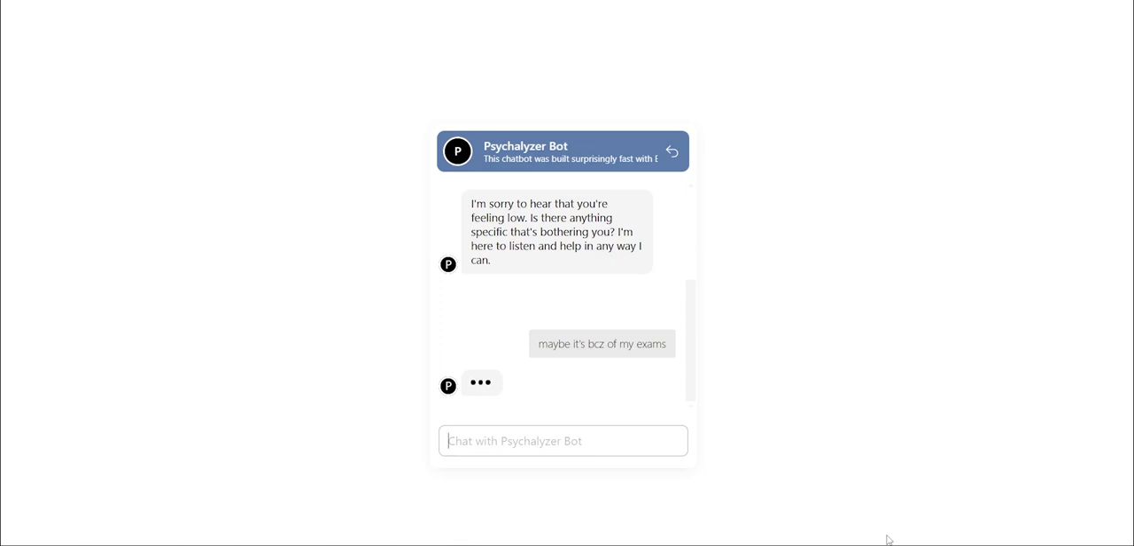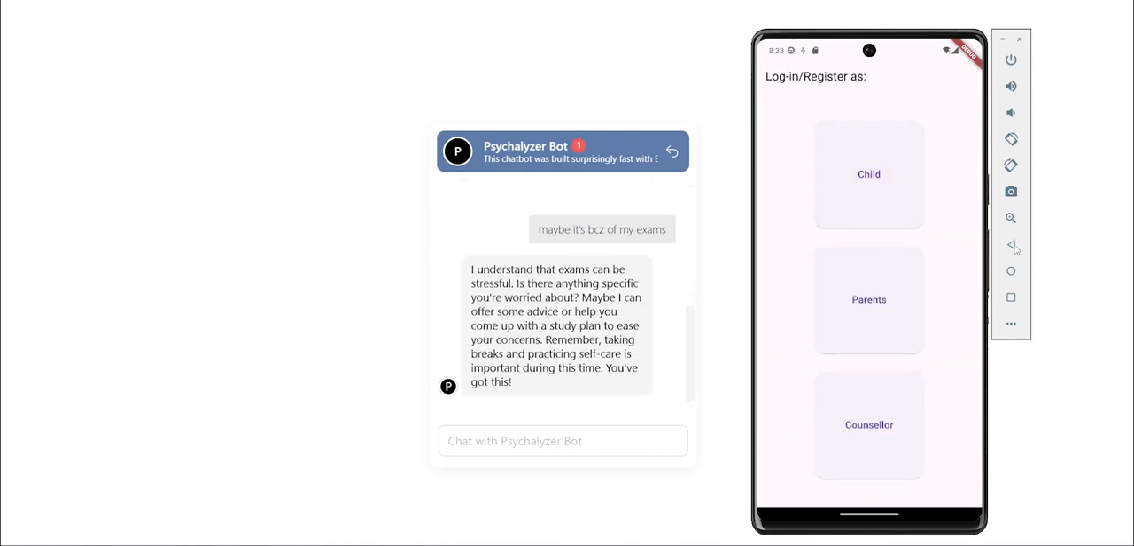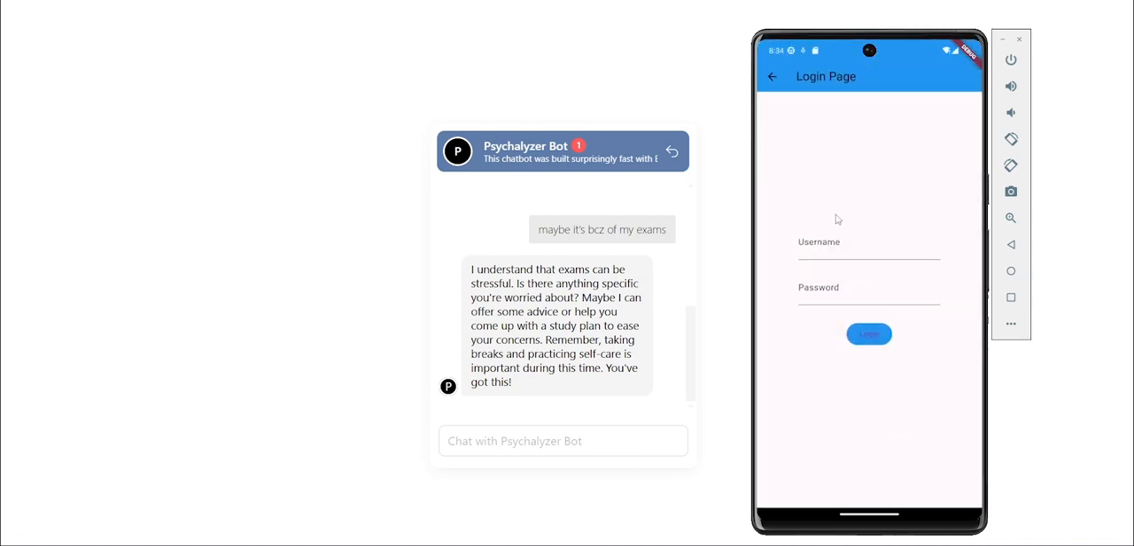Then the bot will answer in a manner to calm down the child's stress and help and will guide by suggesting some future steps. This was the child's dashboard, and this kind of response it will generate. Then there is the counselor's dashboard.